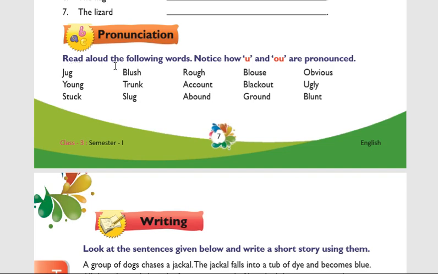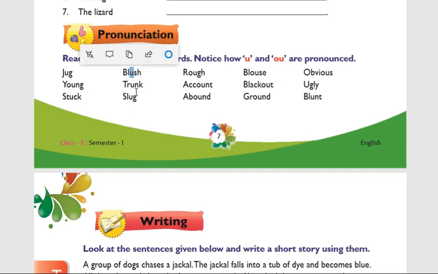Read aloud the following words. Notice how U and OU are pronounced. Here we have 5 into 3, 15 words. In every word you will find either U or OU. See, in the word jug, U is available. Young, OU is available. Stuck, U is available.